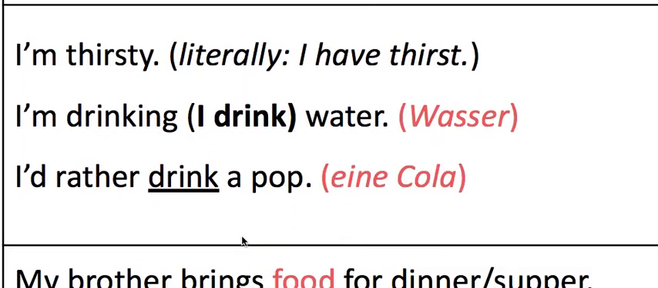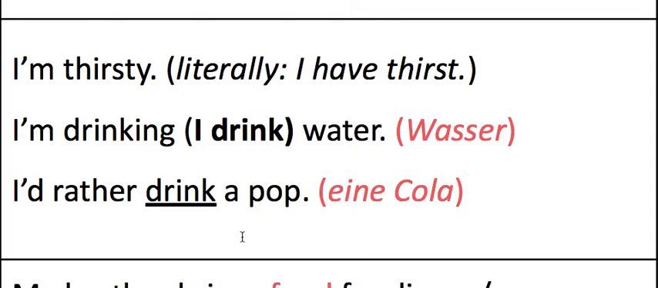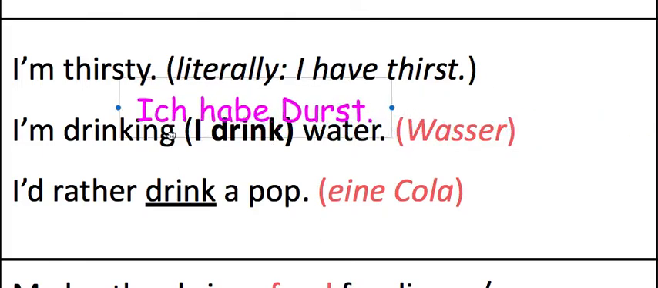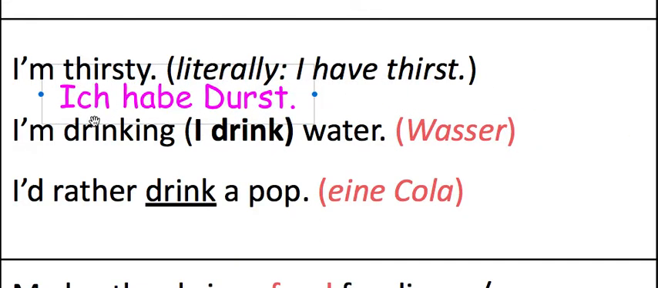The next set we have: I'm thirsty. I'm drinking water. I'd rather drink a pop. So I'm thirsty. Remember what we learned from the first part. It literally is I have thirst. In the first part we said Ich habe Hunger. Here we're going to say Ich habe Durst. To say I'm drinking water, just like in the first set where we said I'm eating, we just stick with the I eat or I drink conjugation of the verb.